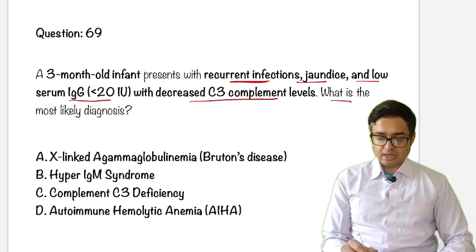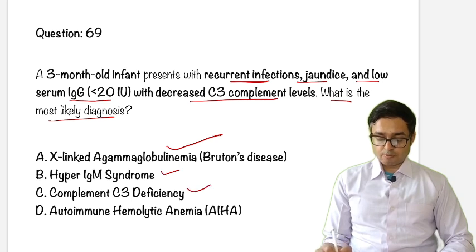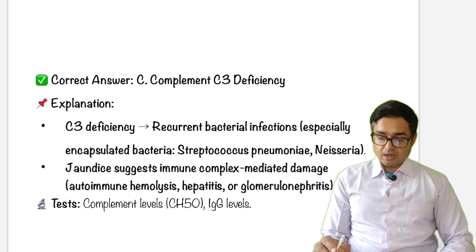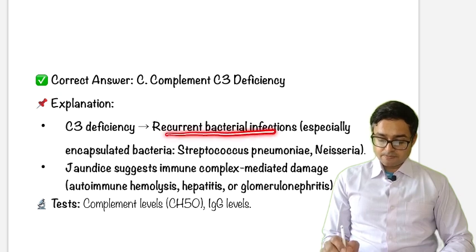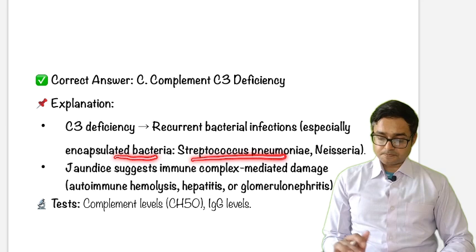What will be the most likely diagnosis? X-linked agammaglobulinemia, hyper IgM syndrome, complement C3 deficiency, or autoimmune hemolytic anemia. The answer will be complement C3 deficiency. So C3 deficiency causes recurrent bacterial infections, okay, encapsulated bacteria, streptococcal pneumonia.